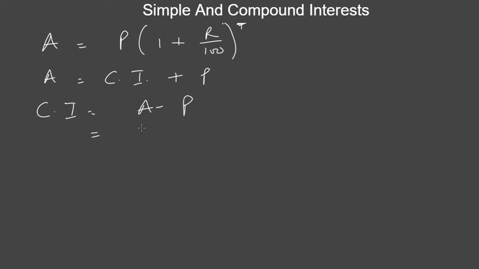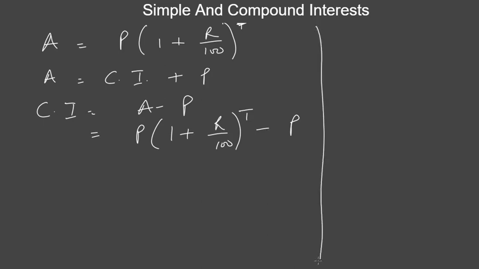So we can easily say that compound interest is the amount at the end of 2 years, or whatever year we are dealing with, minus the principal. So this is what you get. So this is the formula for calculating compound interest. Let's try to verify if what we got earlier can be obtained using this formula. So let's check it out.